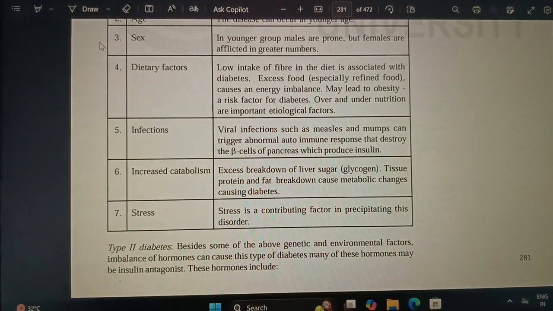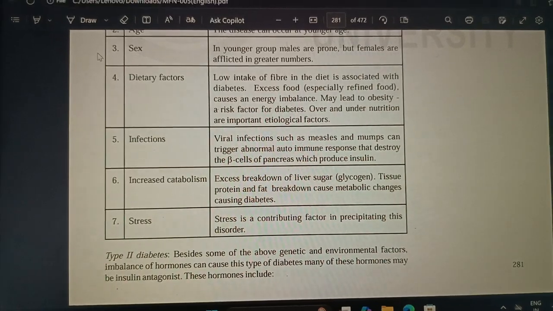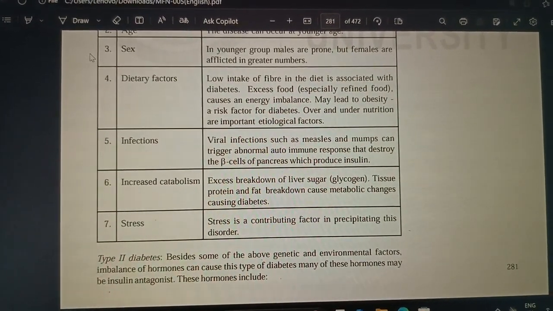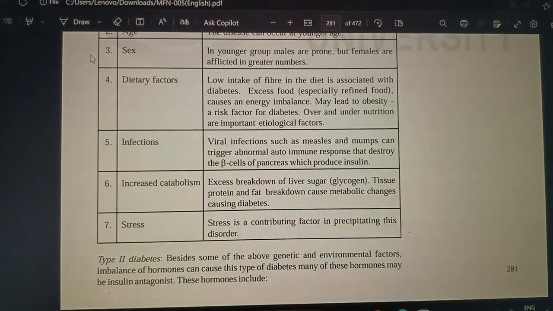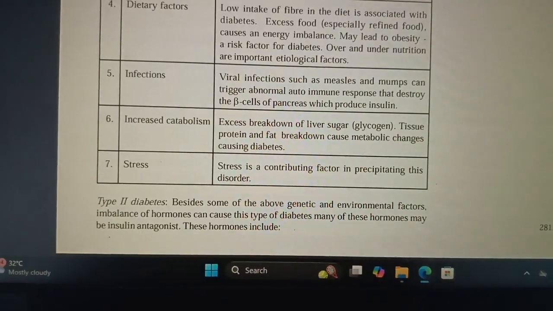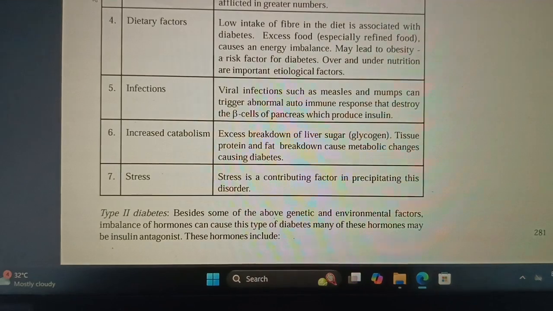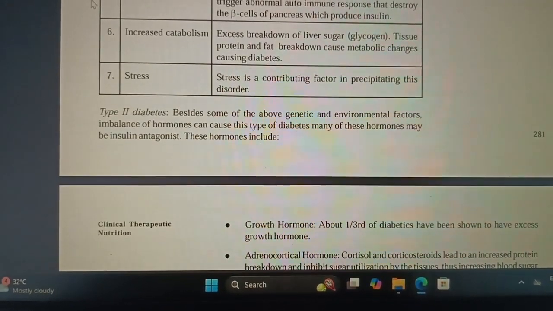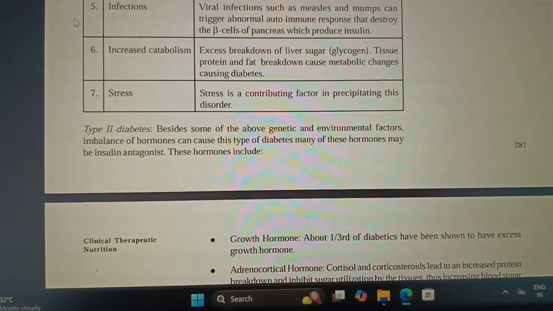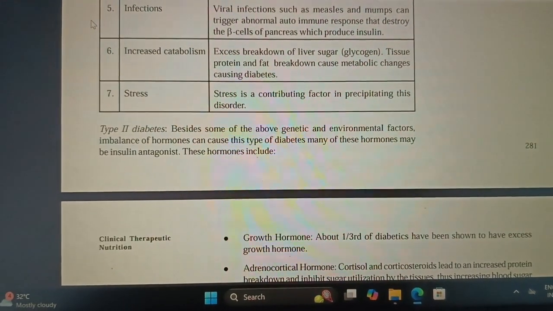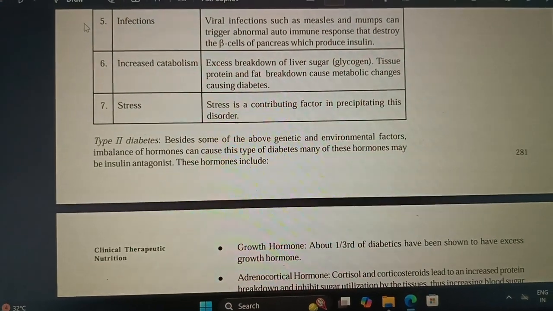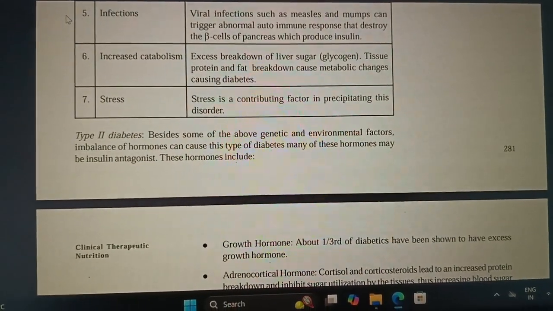Increased catabolism, excessive breakdown of liver sugar or glycogen, tissue protein and fat breakdown cause metabolic changes that cause diabetes. Stress is a contributing factor in precipitating this disorder, type 2 diabetes. Besides these, there are some imbalances of hormones also, which lead to insulin antagonism.